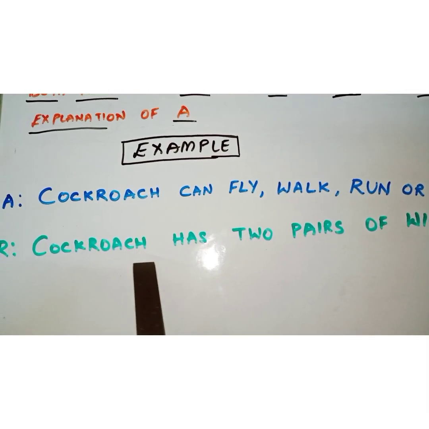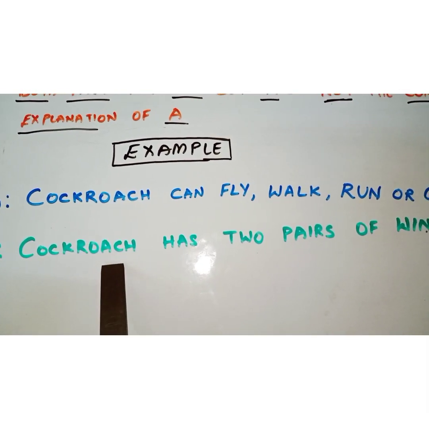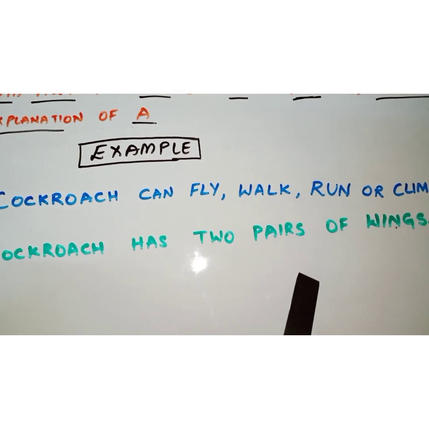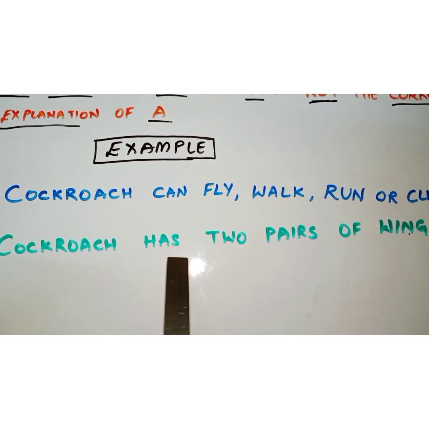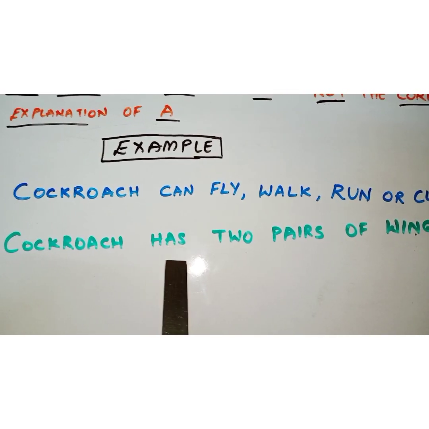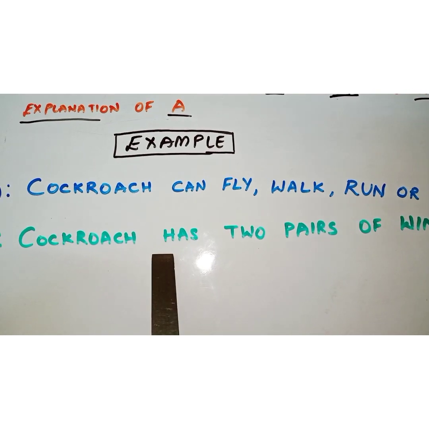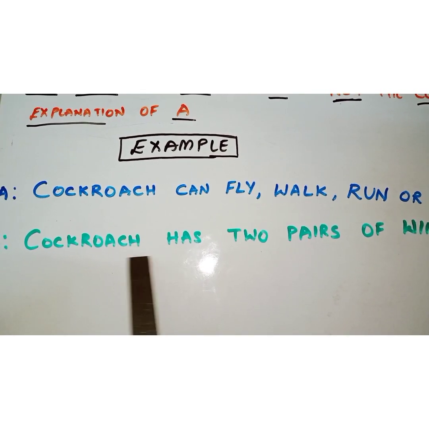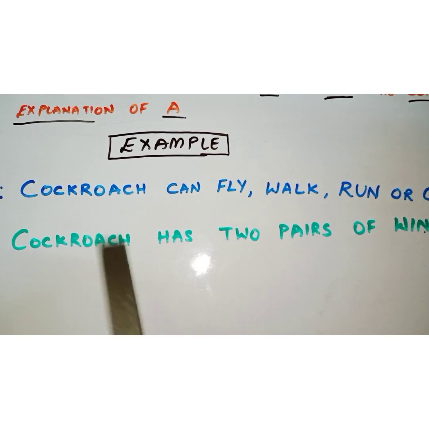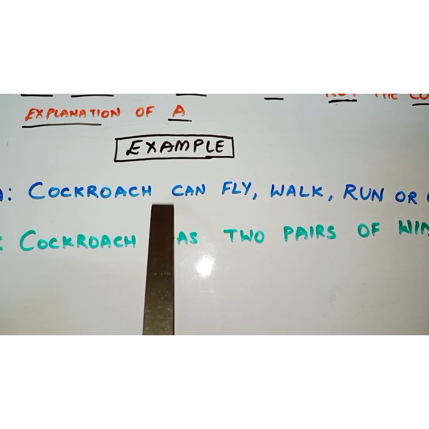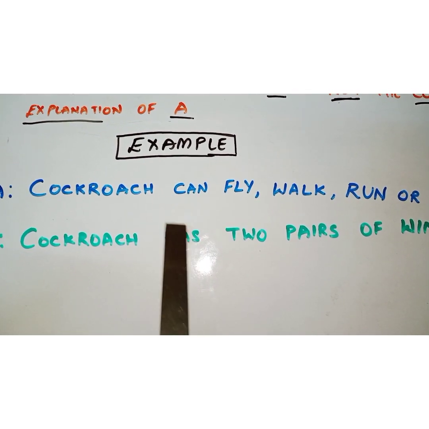Now let us look into the reasoning. The reason is: cockroach has two pairs of wings. Is this statement correct? Yes, it has two pairs of wings. So the reason is also correct. But is it supporting this assertion? No, it is not supporting this assertion.